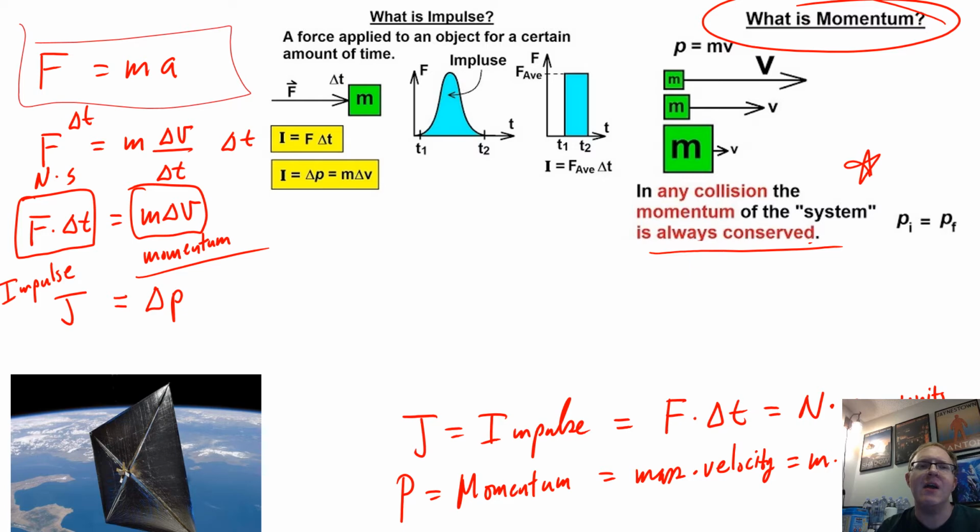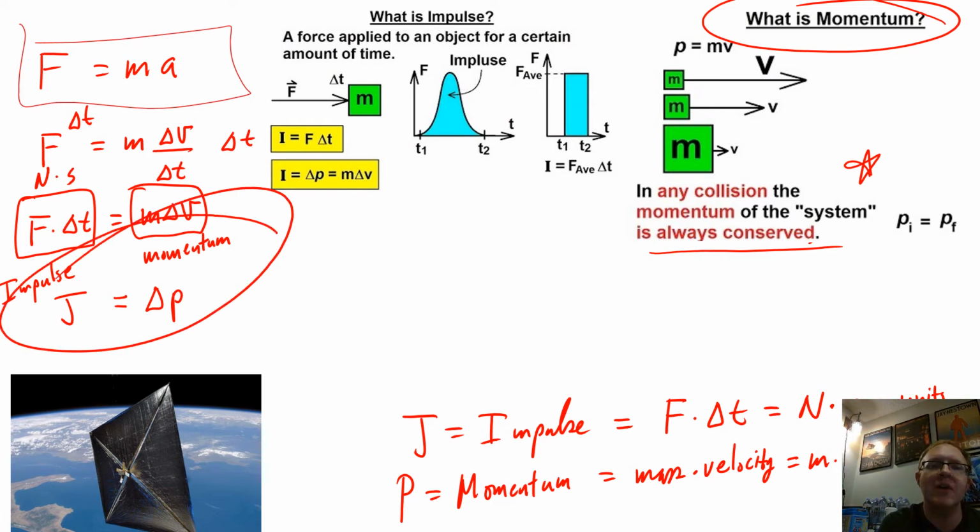Why is that? It's because of the other half of the equation. Change in momentum equals impulse. Impulse is force times delta t, and it is interesting because it is equal to the change in momentum.